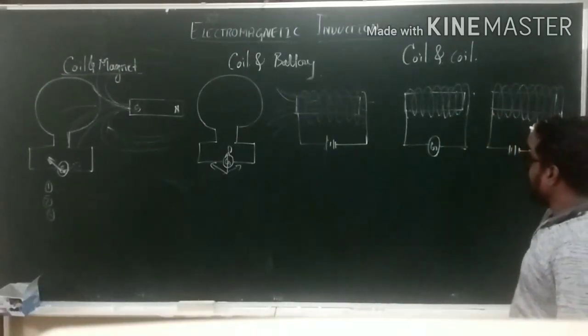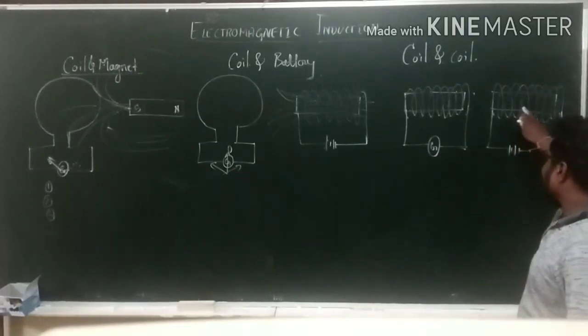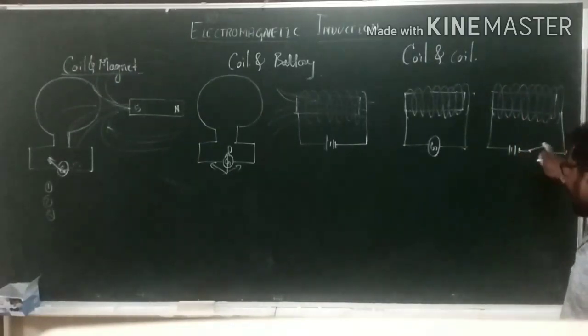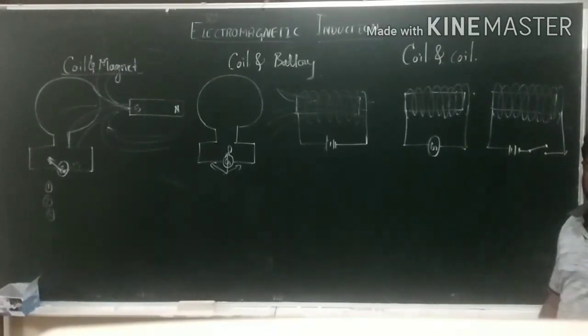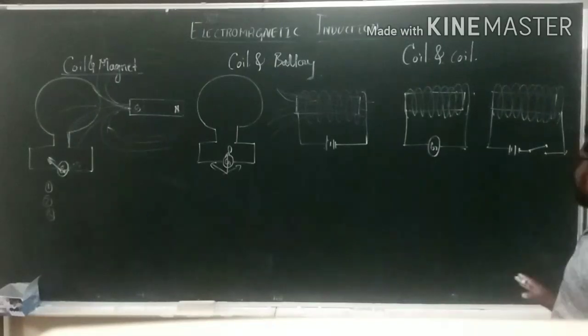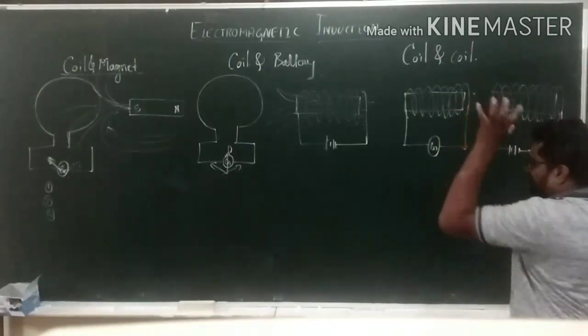There are two coils. One is connected to the galvanometer, and another one is connected to the battery as well as tapping key. Here, he is not going to move any coils. He kept them in a steady state only.